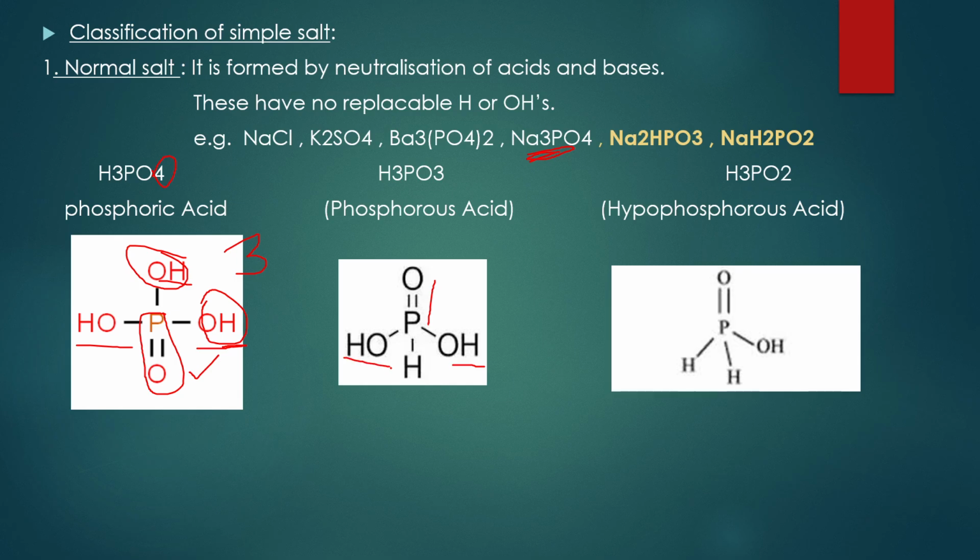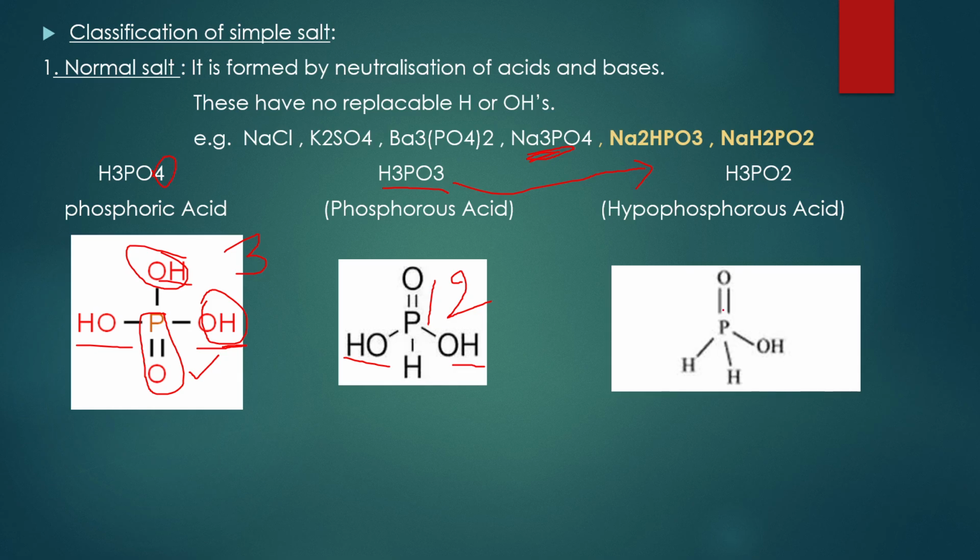After 2 OH, you are left with 1 hydrogen, so you write it as it is. In H3PO3, you are having 2 replaceable OHs. That means the basicity is 2. So we can replace 2 hydrogens, and in that manner we got Na2HPO3.